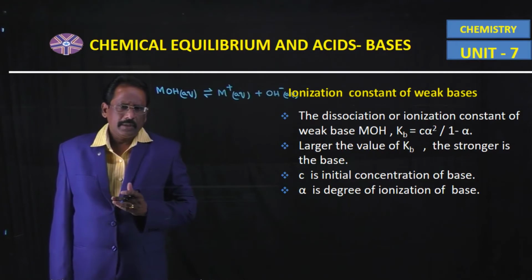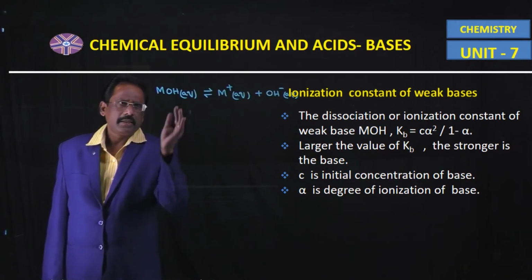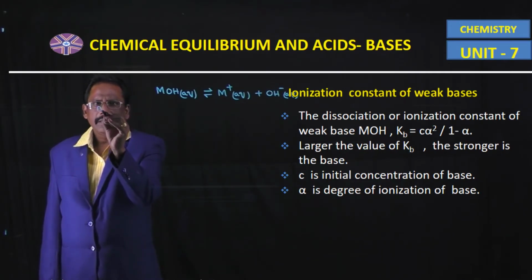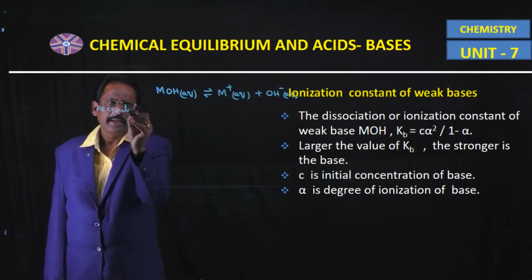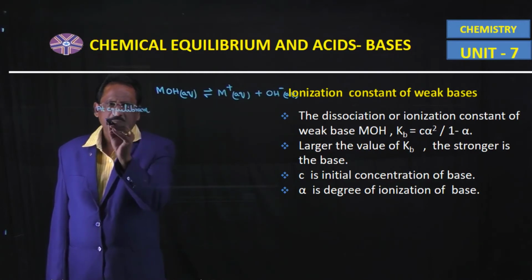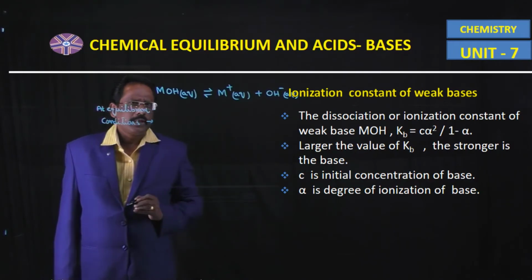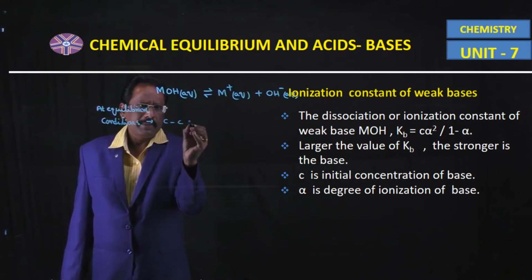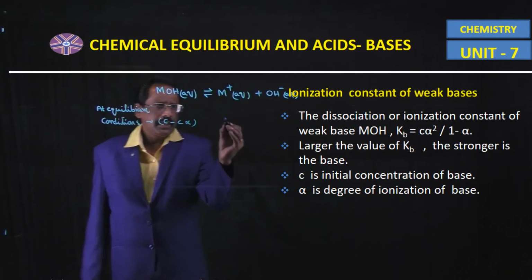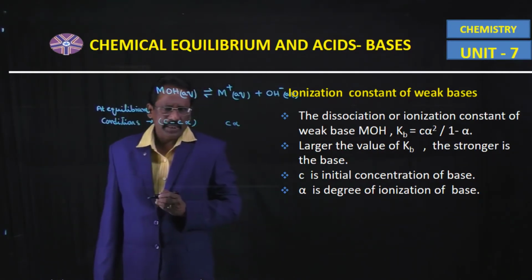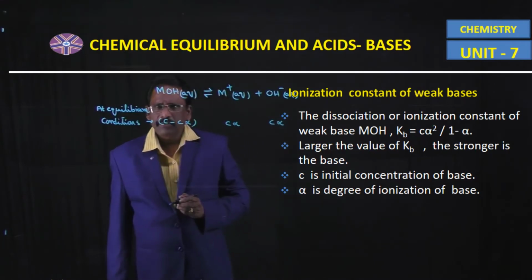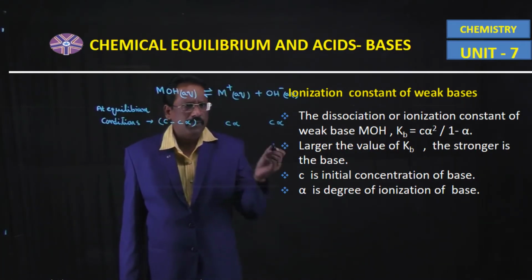Like in the ionization of a weak acid, in the case of a weak base, at equilibrium conditions, the concentration of weak base remaining is C minus C alpha, and C alpha concentration of M plus ions and C alpha concentration of OH minus ions in aqueous state will be formed.